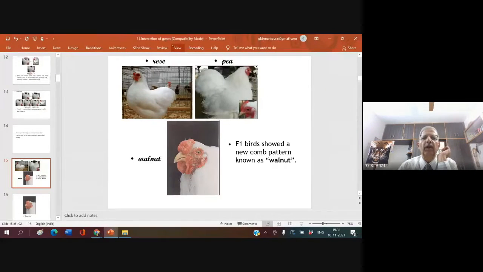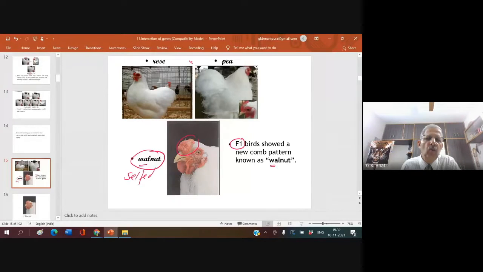When Rose and P are crossed, you will get in F1 altogether a different type of comb pattern, walnut. This is the different type of pattern, walnut. Janani, what did you want to do further? What do you want to do now? Selfing this walnut.